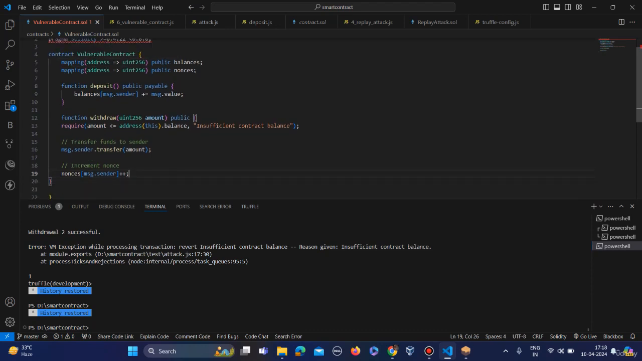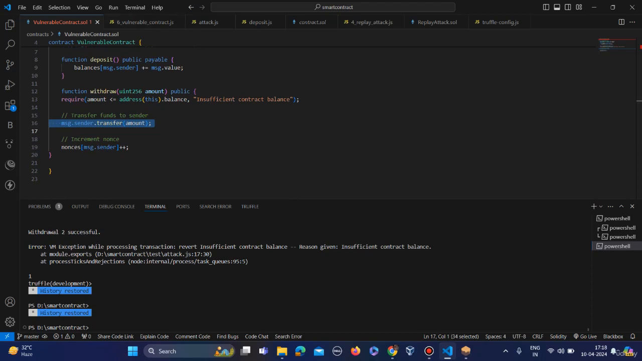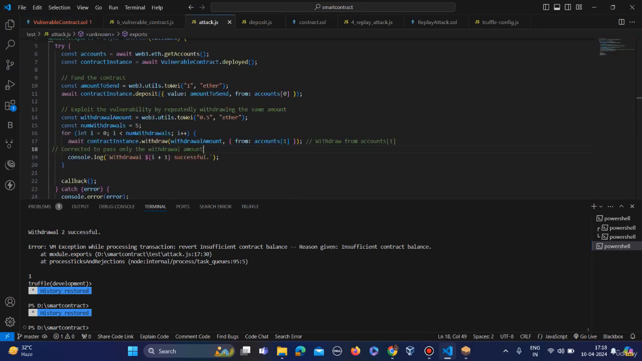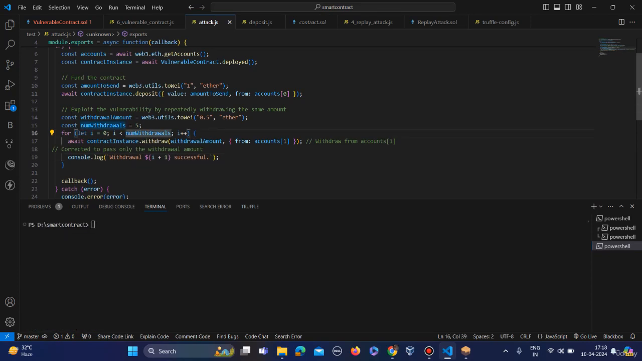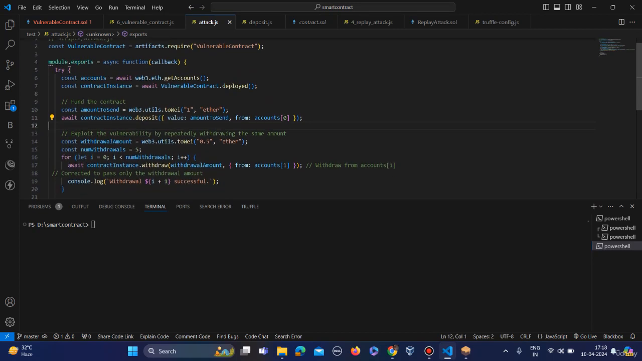I am explaining it again. This line is used to track the balance and nonce. This deposit function is used to deposit the amount, amount meaning fund, and this withdraw function is used to withdraw the fund and transfer it to the sender. To interact with this vulnerable contract, we have this script. First of all, let me clear this. So we have this script attack.js, and what will happen here is the user will send 1 ether to the contract.